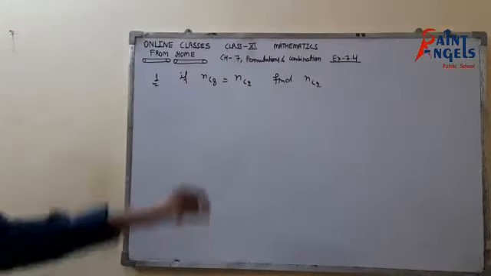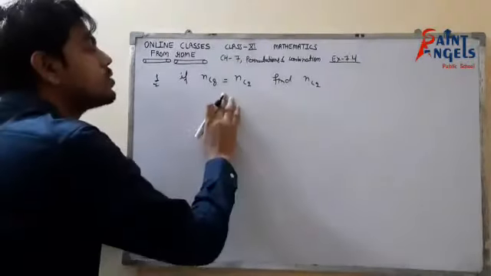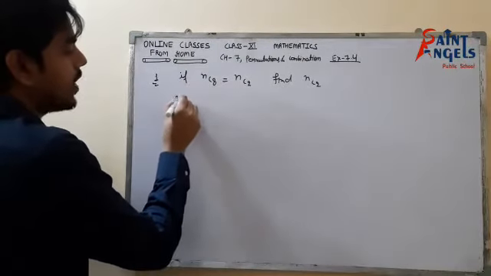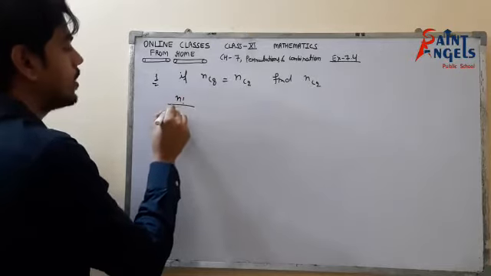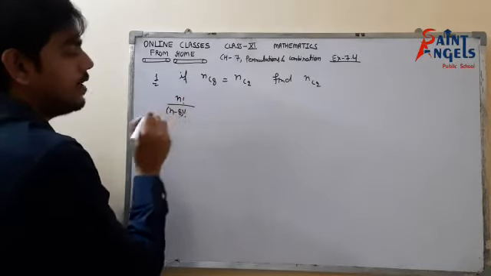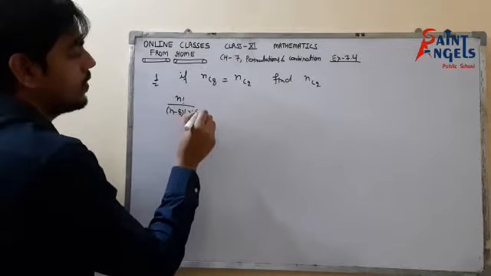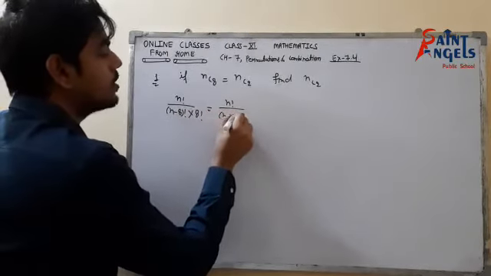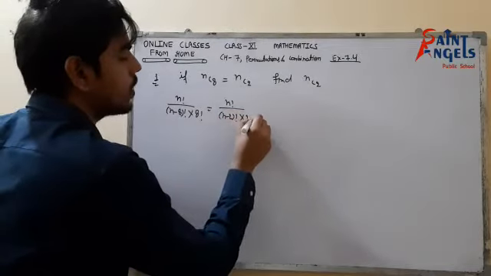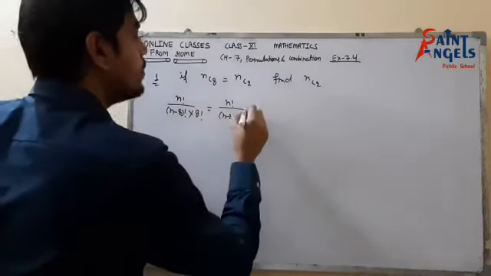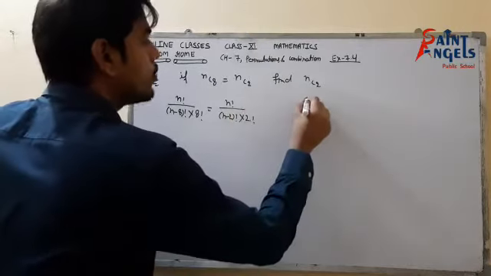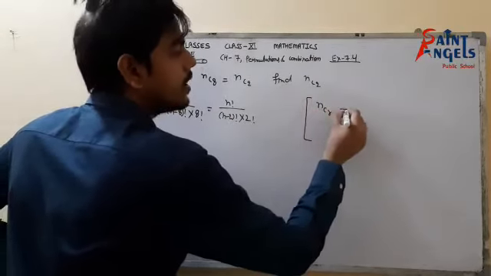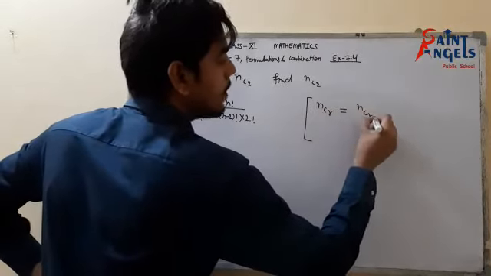Okay, so now we will apply the formula. There are two ways to solve it. The first one is the formula of nC8, that would be n factorial upon n minus 8 factorial into 8 factorial, equals n factorial upon n minus 2 factorial into 2 factorial. And here I have to write a result that nCr equals nC(n minus r).